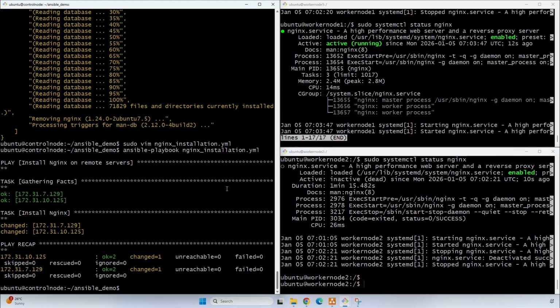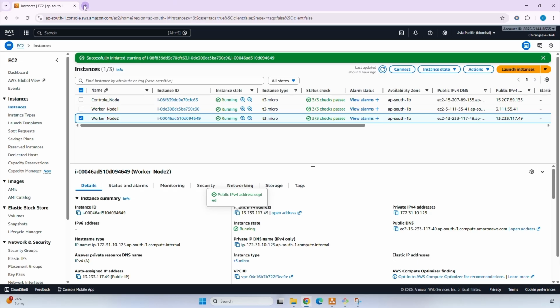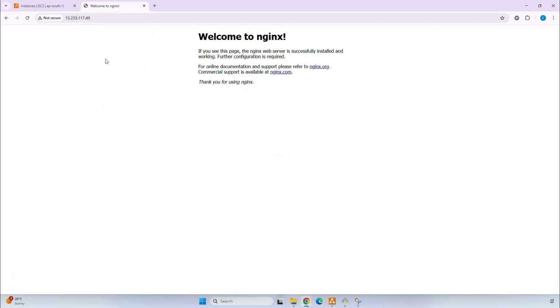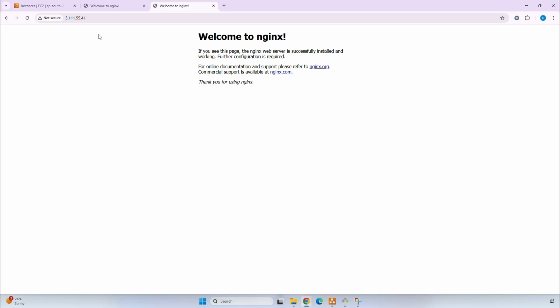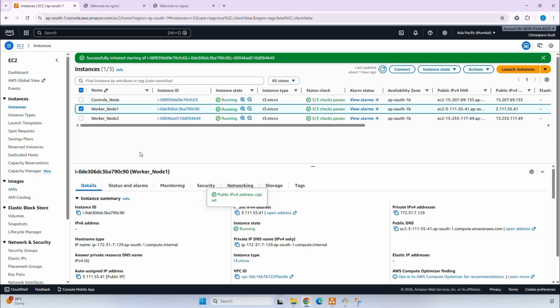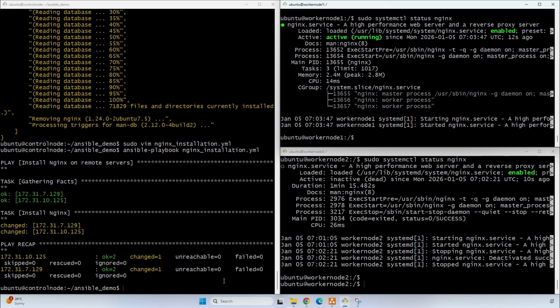Now let's switch to the browser and check the Nginx page over there. Paste it over, click on enter. We got the Nginx default page. Now copy this worker node 1 public IP as well. Open new tab. You can see both the servers got the Nginx default page. So this is how we can update the packages, install the dependencies and install the services that are required to deal with in remote servers through the ad-hoc commands as well as through the Ansible playbooks.